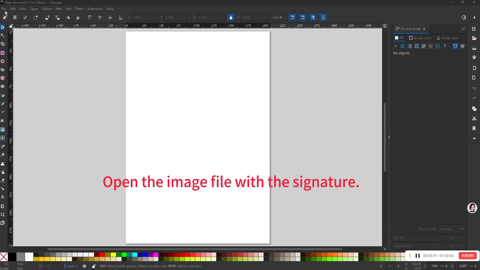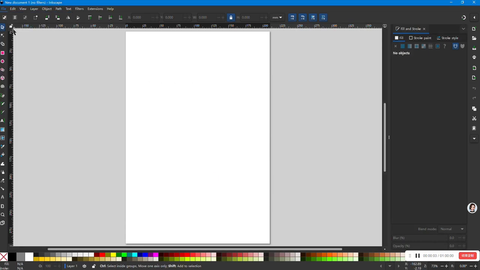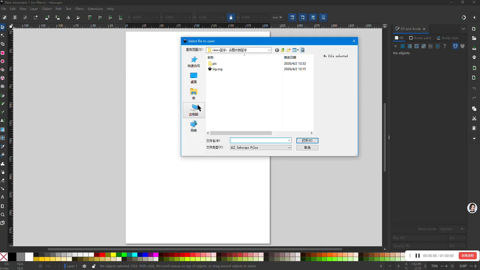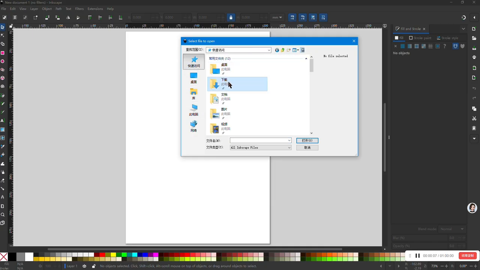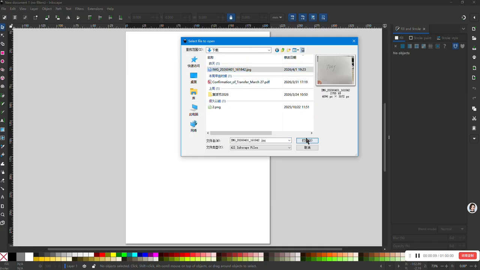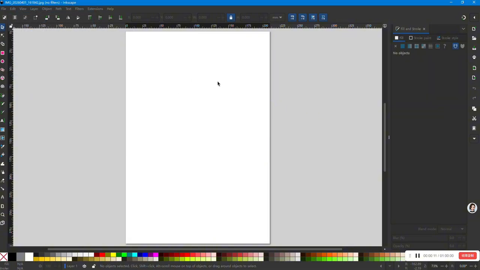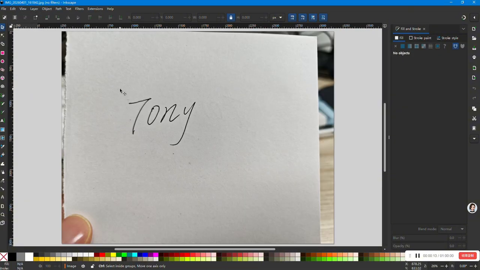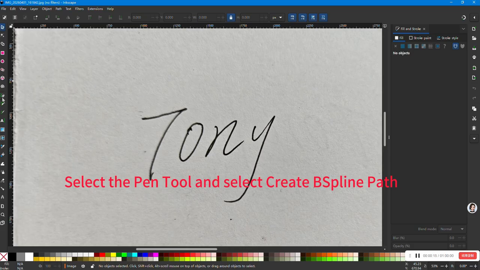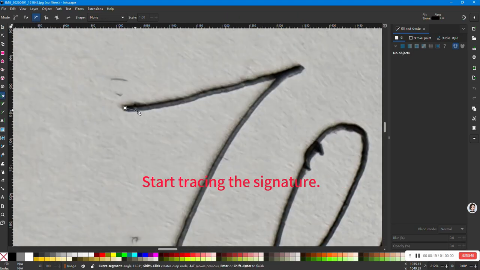Open the image file with the signature. Select the pen tool and select Create Spline Path. Start tracing the signature.